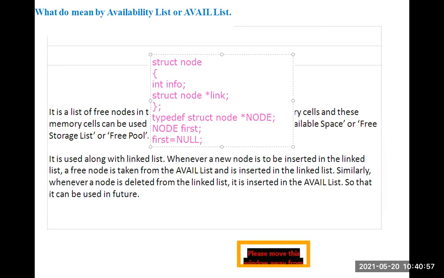So here node first means first is a self-referential structure variable. If first contains null, then we call the list empty. Okay, so in this way we create an empty list. If first contains some address, that means the list contains some data. If first contains null, the list is empty.